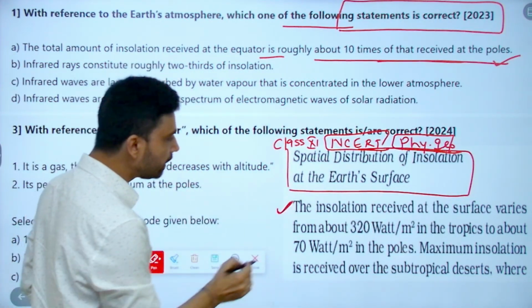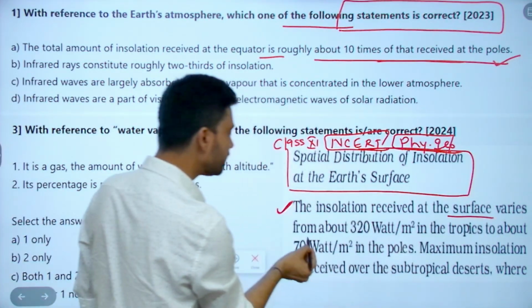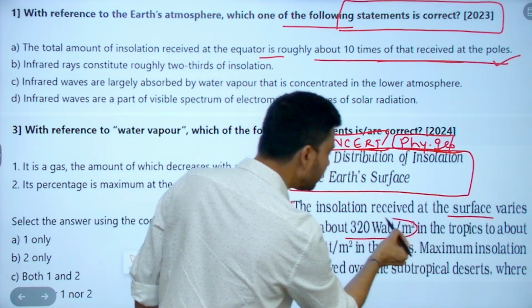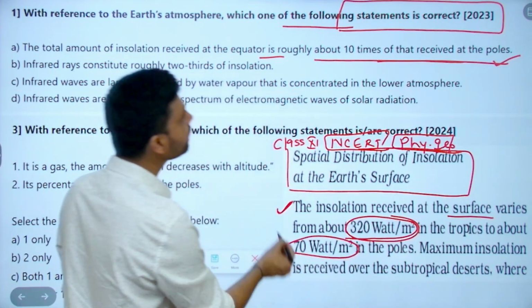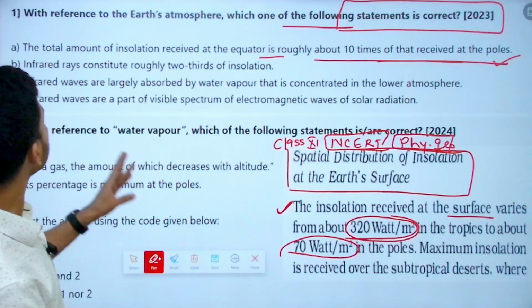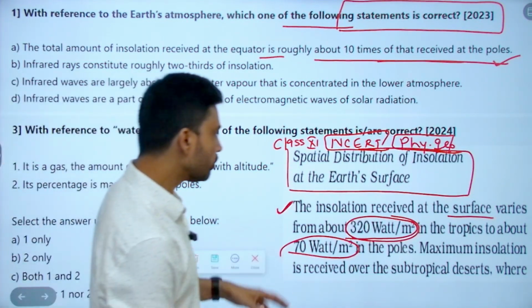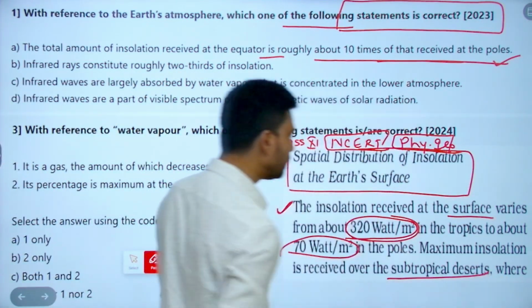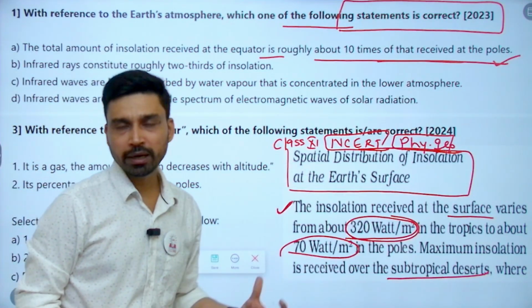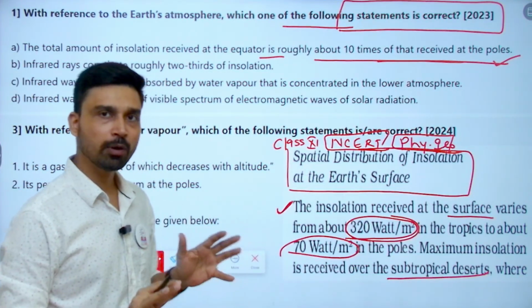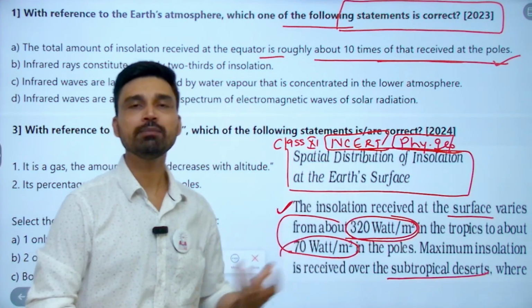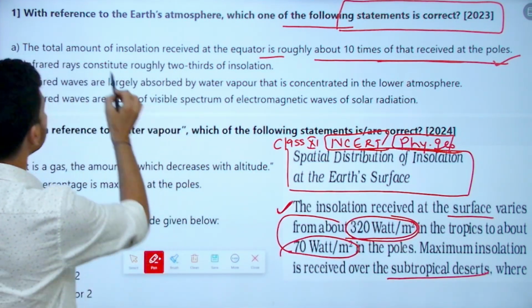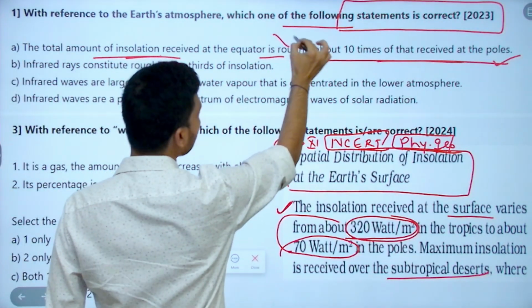And there they have clearly given the insolation received at the surface varies from about 320 watt per square meter in the tropics to about 70 watt per square meter in the polar areas. Maximum insolation received is over the subtropical desert as such. So equatorial area, tropical area receive almost similar amount of the insolation. So by this you can understand that it is about 4 or 5 times more. The total amount of insolation at equator is not 10 times.